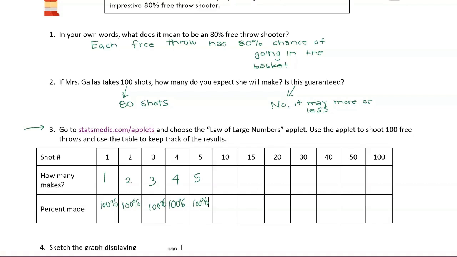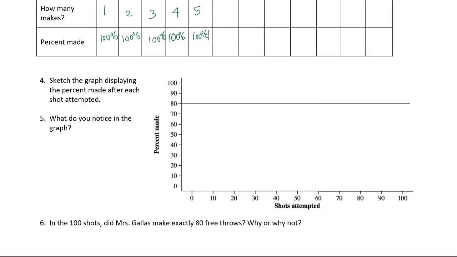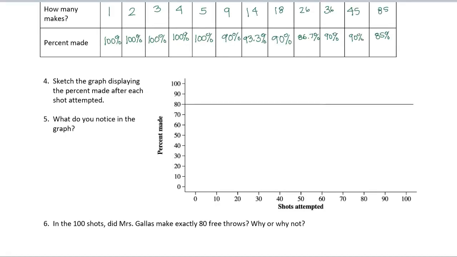Now I would like you to pause the video and you can finish out this table. Then sketch the graph of those 100 shots and comment on what you notice. That's question 5. And then in question 6, it says, of those 100 shots, did Mrs. Gallus make exactly 80 free throws? And comment on why or why not that happened. So I paused the video also, and here are the results I got.